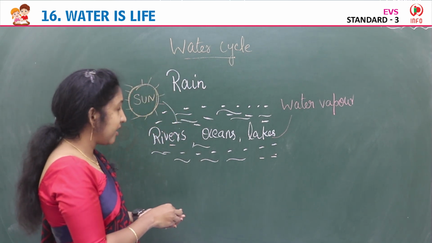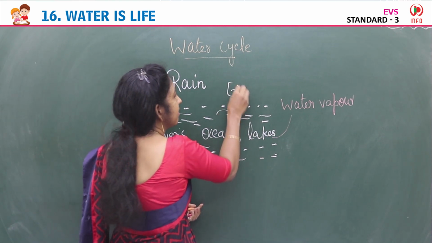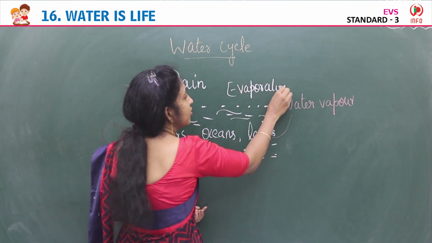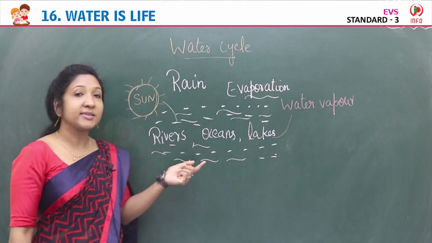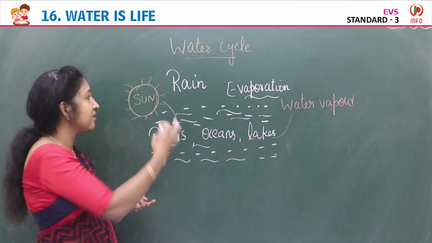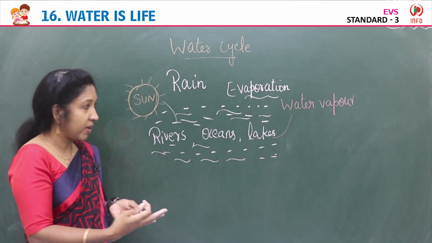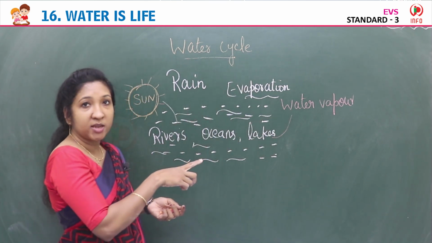This process is called evaporation. Water in the rivers, oceans, lakes gets heated by the heat of the sun and changes into water vapor, and this process is evaporation.